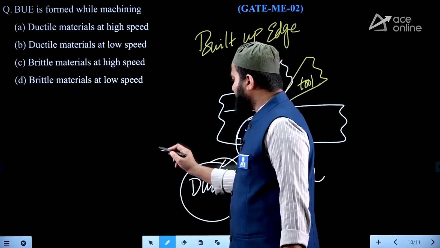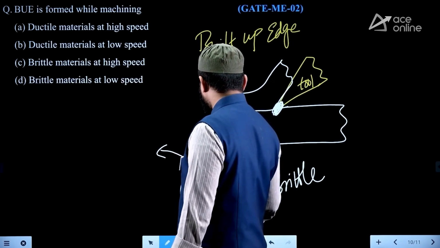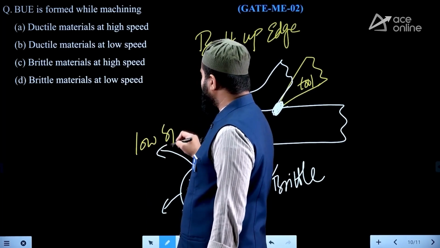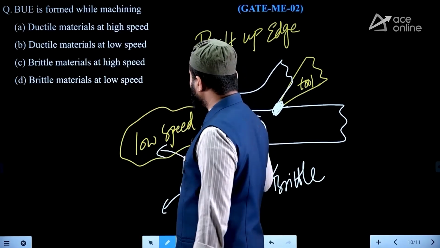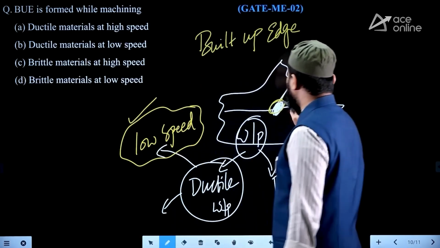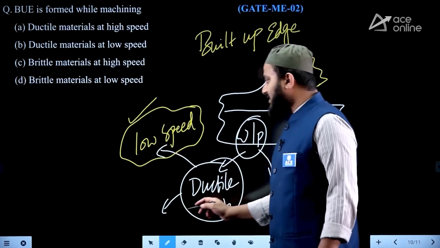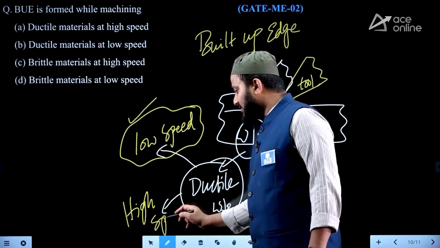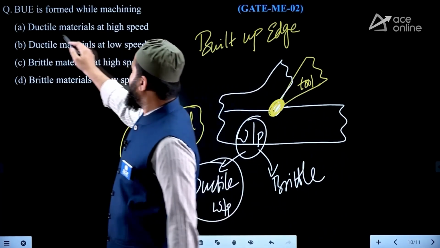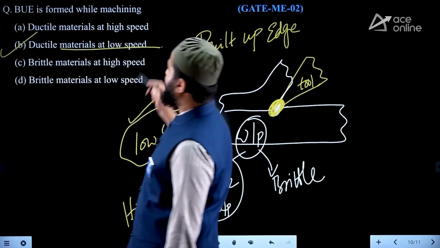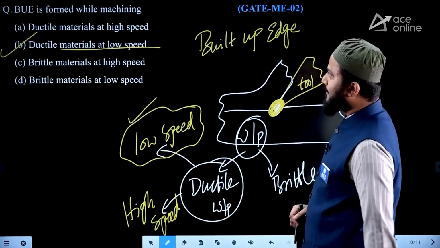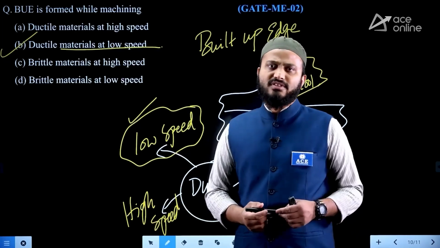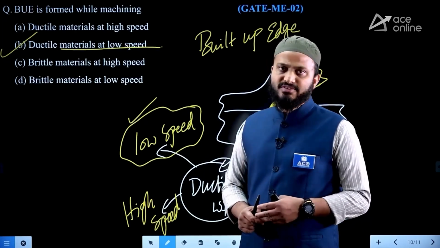Therefore, built up edge formation we are noticing only in case of ductile workpieces, and that too ductile workpieces at low speed cutting, there is sufficient time available between chip and the tool to get the built up edge formation. At high speed cutting, there is no sufficient time. Therefore, the answer to this particular question is ductile material at a low speed cutting. So that is the answer to this question. So with this, few of the questions we completed. Next, we'll go further for the solution of few more previous year questions.